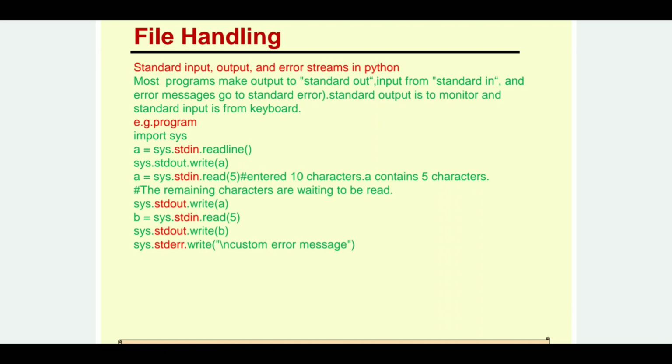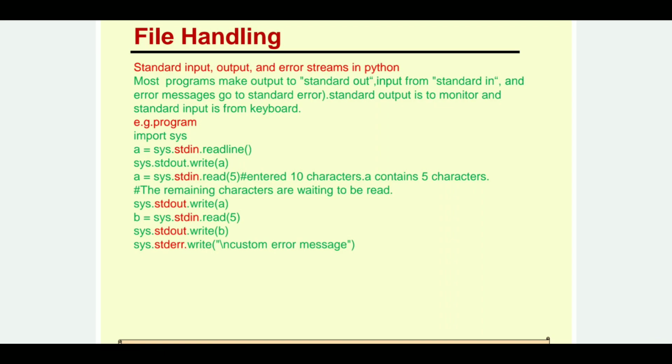If you want to display this complete line on the output screen, we are going to write sys.stdout.write in the brackets a. So from the sys module, using the standard output, we are writing this line a. Now if I change it to a equals sys.stdin.read(5), that means from the entered 10 characters, a is going to contain only the first 5 characters. It is going to read only the first 5. The remaining characters are waiting to be read. Then if I write sys.stdout.write a, we are going to write these 5 characters which were read in the variable a.